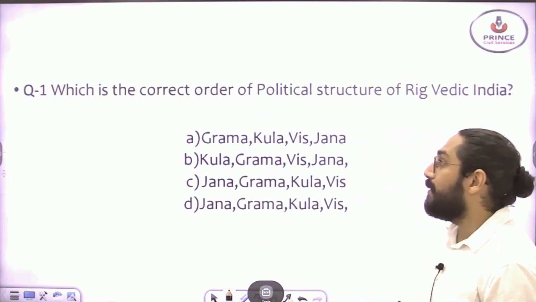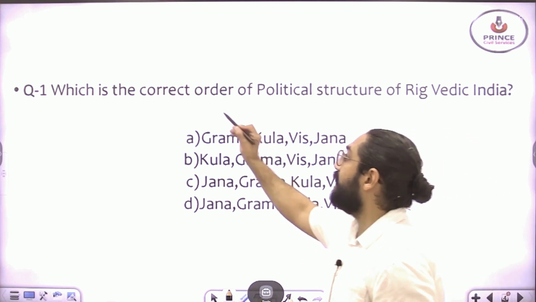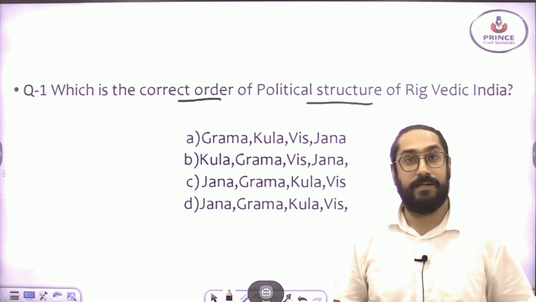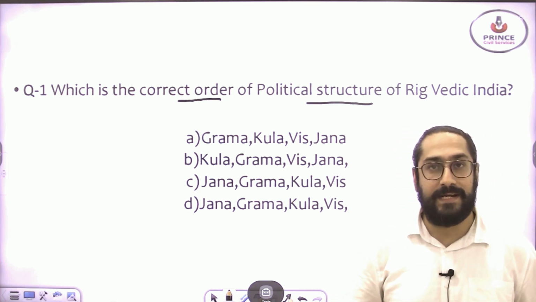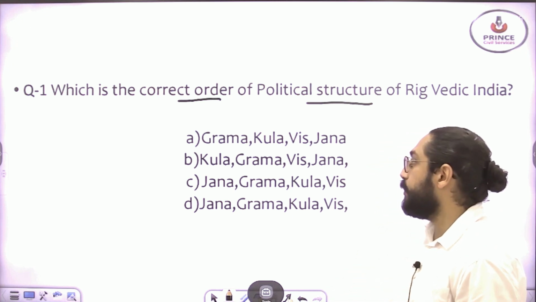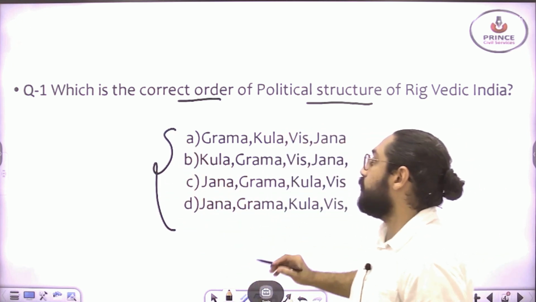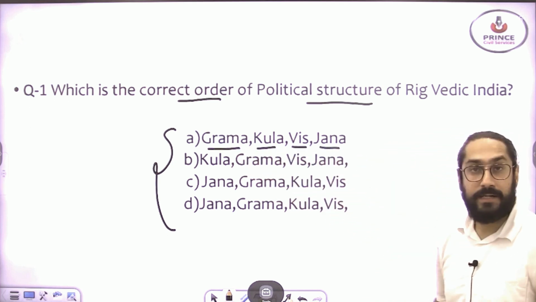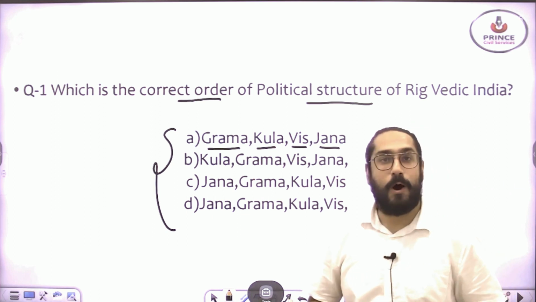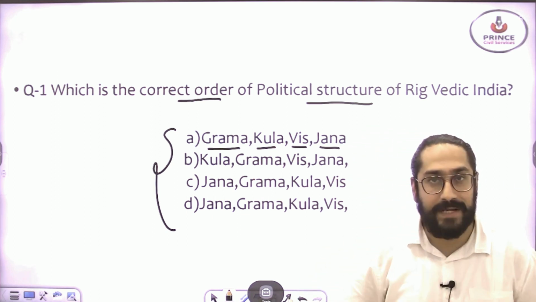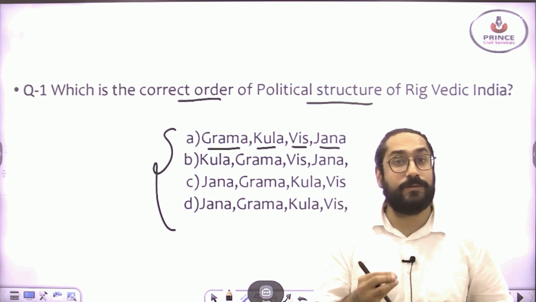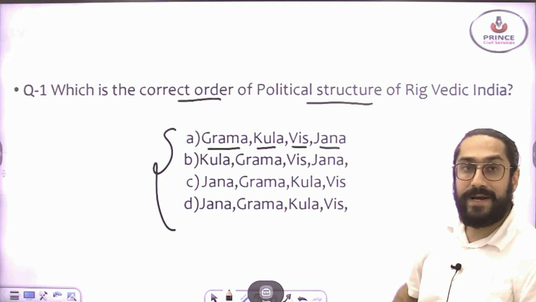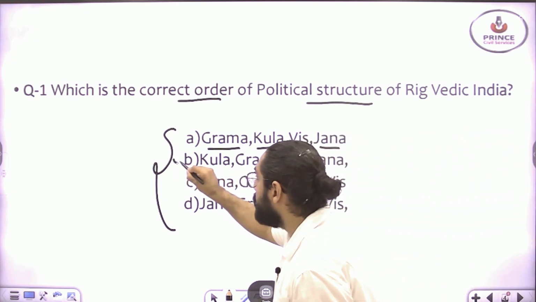So let's start with question number 1, which is: the correct order of the political structure of Rig Vedic India. So this question is about Rig Vedic India and the political structure. You have got 4 options. In option A, that is Gram, Kul, Vish, and Jan. Similarly, there are 4 options. What you can do is pause the video, look at the options and try to solve the question. So the right answer to this question is option B.